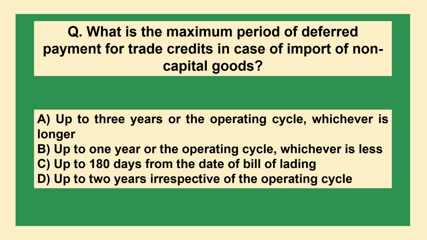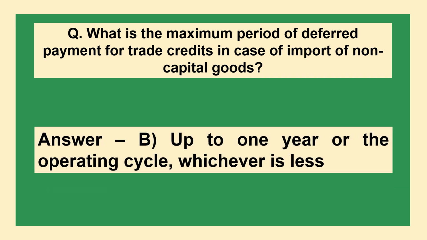What is the maximum period of deferred payment for trade credits in case of import of non-capital goods? Option A: up to 3 years or the operating cycle, whichever is longer. B: up to 1 year or the operating cycle, whichever is less. C: up to 180 days from the date of bill of lading. D: up to 2 years, irrespective of the operating cycle. The answer is option B, up to 1 year or the operating cycle, whichever is less.